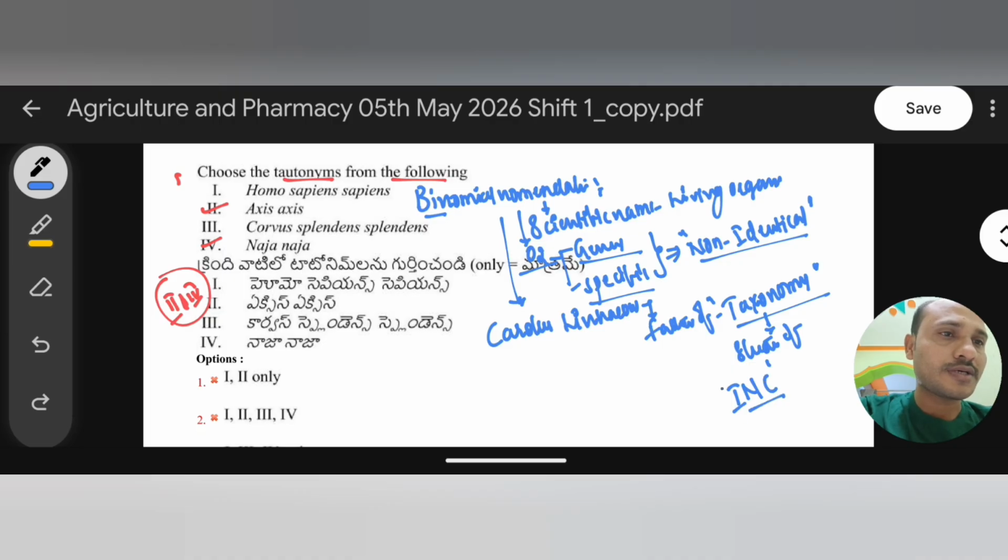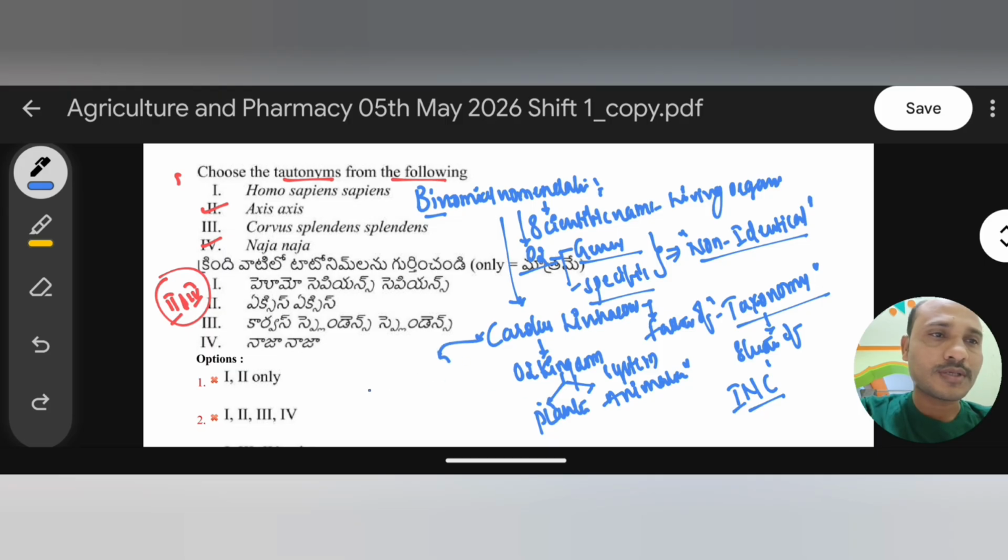Carolus Linnaeus also proposed the two kingdom system of classification: Plantae kingdom and Animalia kingdom. He also proposed the hierarchical classification system. Very important.